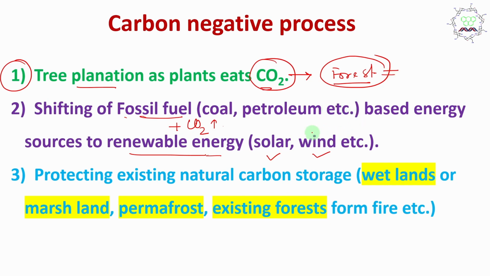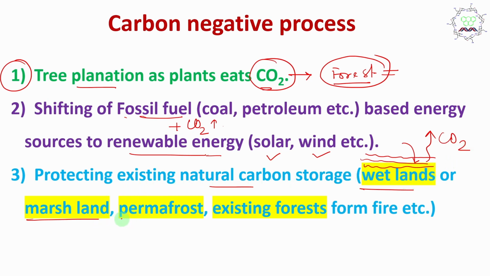And the most important part, protecting existing natural carbon storage, I mean carbon negative systems like wetland or marshland. You'll be surprised why, because in those places algae and different plants are there, so they consume CO2, produce their body, and they die. So on their body another level of those plants grows. In this way CO2 gets trapped inside these wetlands. We need to protect them, because if they are destroyed by forest fire, then a huge amount of CO2 will come back into the atmosphere again. So we need to protect them.